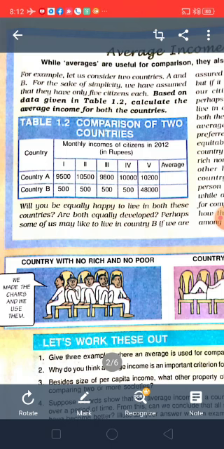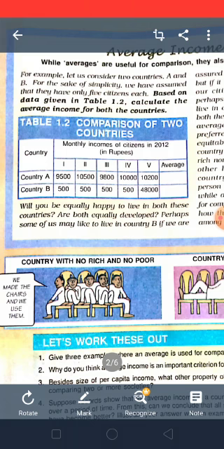But coming to the averages, both the countries' averages are the same. So in this way, we can conclude that if we compare the countries by taking averages, we will not come to know how much each person is earning in a particular country.